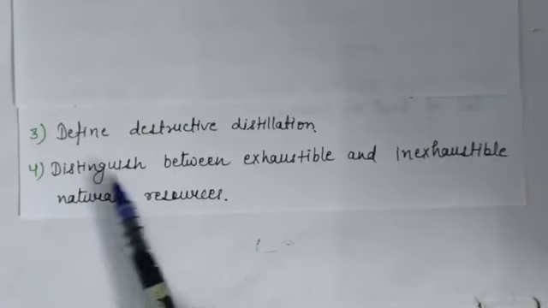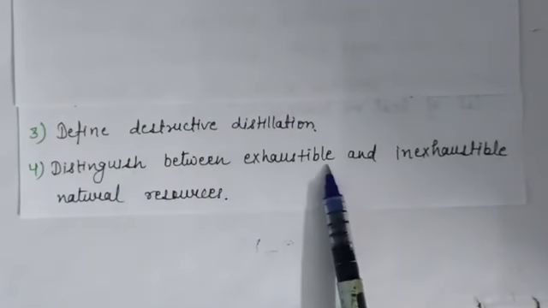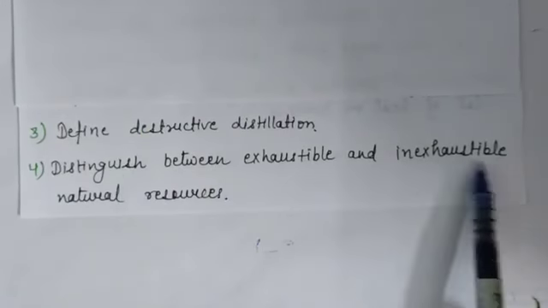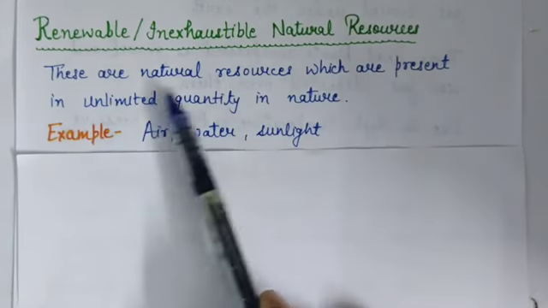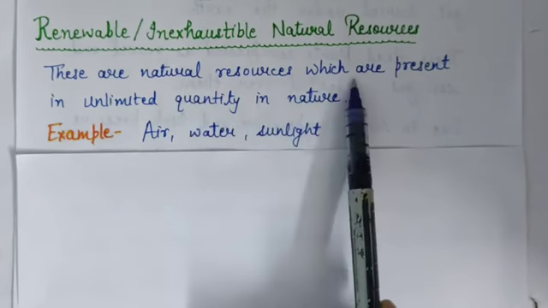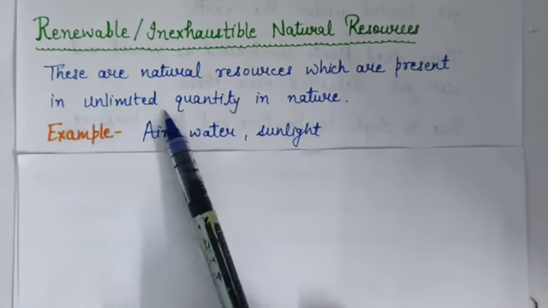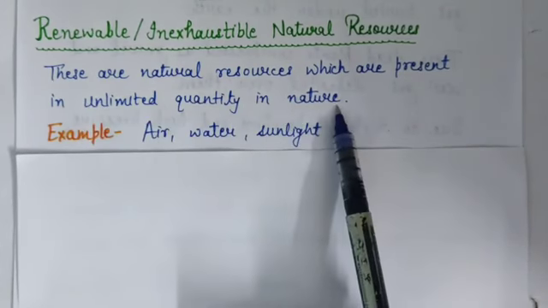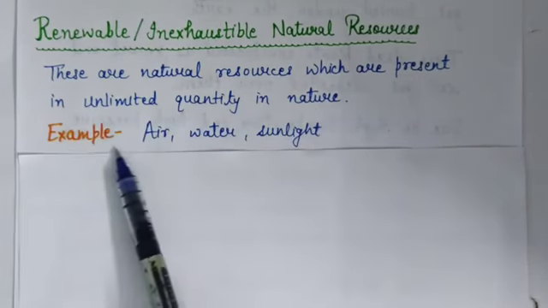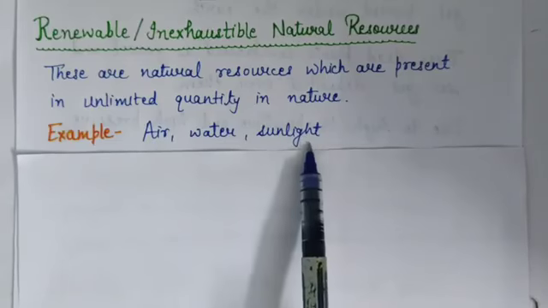Question number 4. Distinguish between exhaustible and inexhaustible natural resources. So, inexhaustible natural resources are those resources which are present in unlimited quantity in nature. Okay. Example, air, water and sunlight.